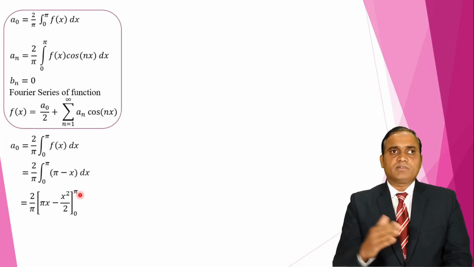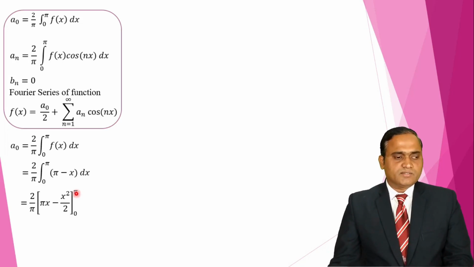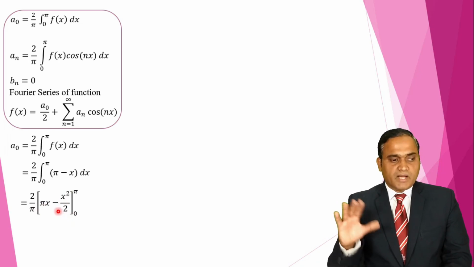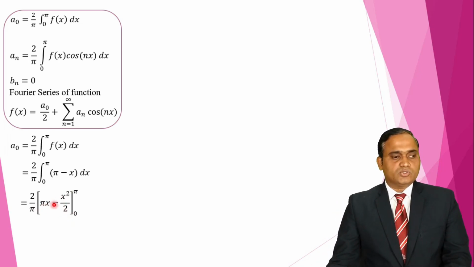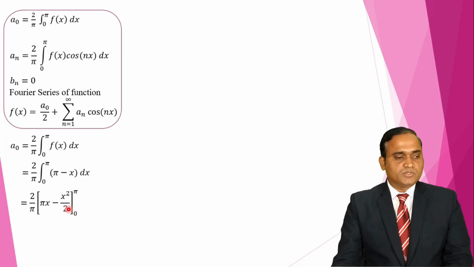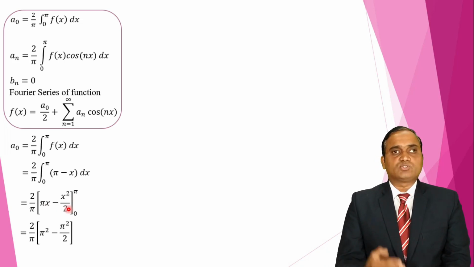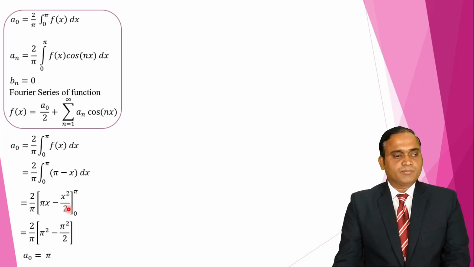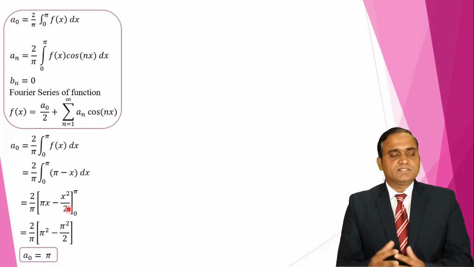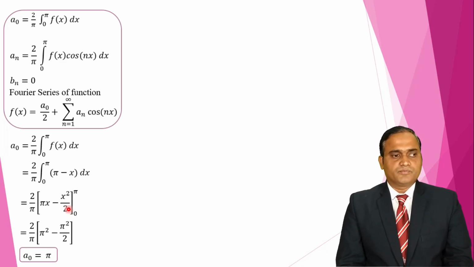Now I substitute upper limit minus lower limit. When I substitute the upper limit pi, we get pi into pi minus pi square by 2, minus the lower limit 0, where both terms become 0. So we get only 2 upon pi times pi square minus pi square by 2. After simplification we get a naught is pi. Now our task is to evaluate the an value.